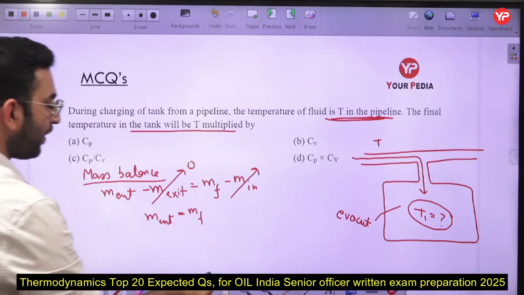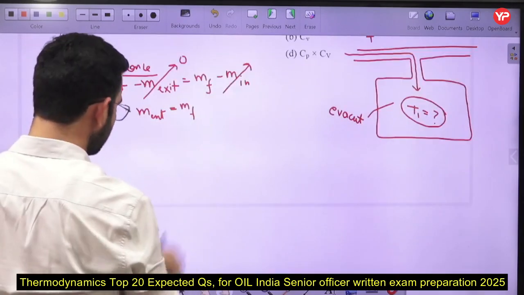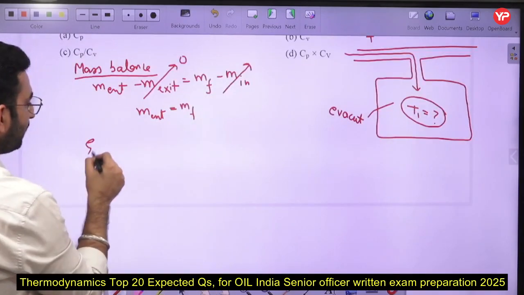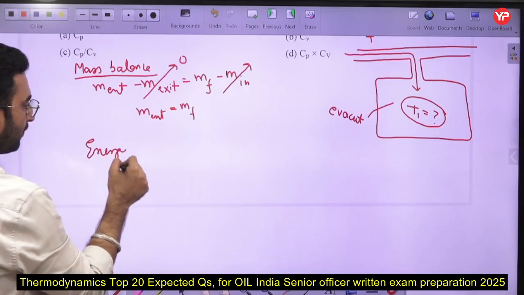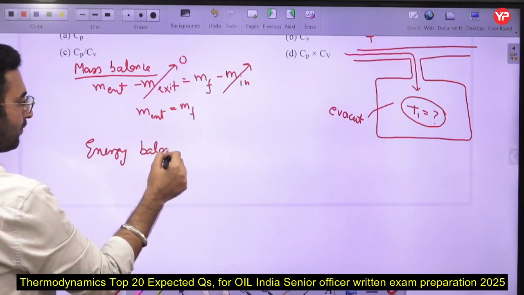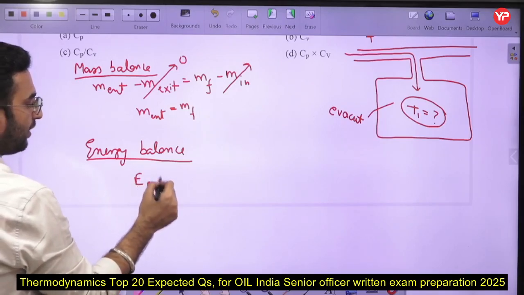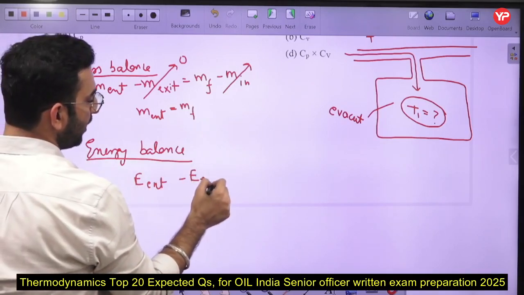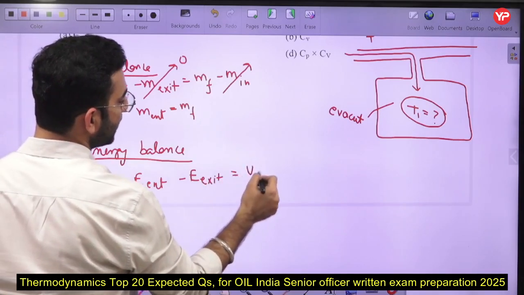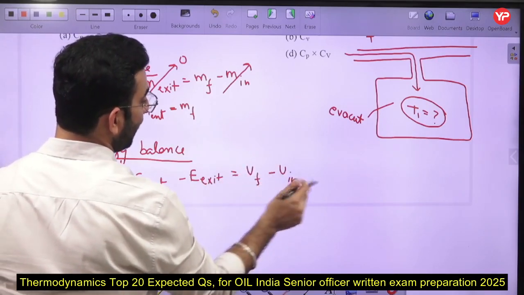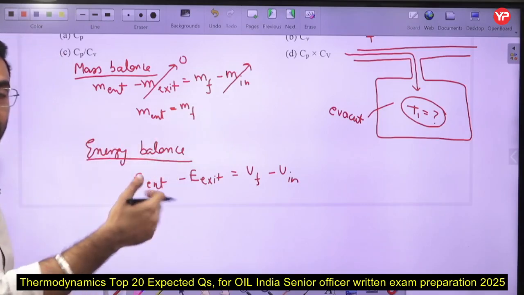And if I do the energy balance also, I can write energy entered minus energy exit is equal to final internal energy minus initial internal energy. Why am I writing the internal energy on the right side?